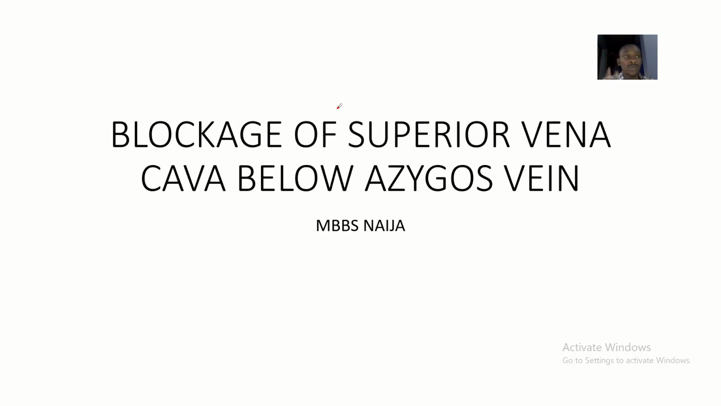two veins return blood back to the heart. That's the superior vena cava and the inferior vena cava. So now, if there is a blockage of the superior vena cava, of course, blood will return back through the inferior vena cava. But what is the pathway? So now you have to mention all the veins involved in this process.